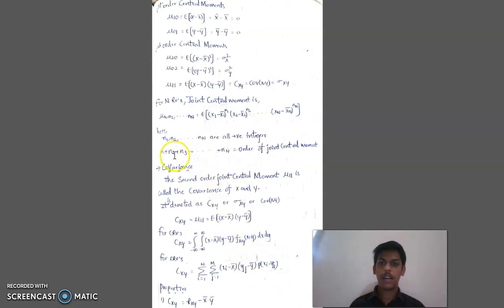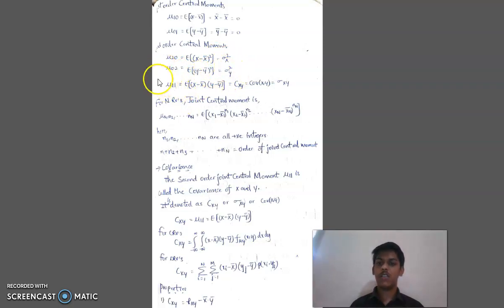Now let me see the first order central moments, that is mu. It is for n equal to 1 and k equal to 0, or n equal to 0 and k equal to 1. For n equal to 1, k equal to 0, it becomes expectation of X minus X bar whole power 1 into Y minus Y bar whole power 0, that is equal to 0. Similarly mu 01 is equal to 0. Now let me see the second order central moments. Mu 20 is equal to expectation of X minus X bar whole square, which is equal to sigma x square. Mu 02 is equal to expectation of Y minus Y bar whole square, which is equal to sigma y square.